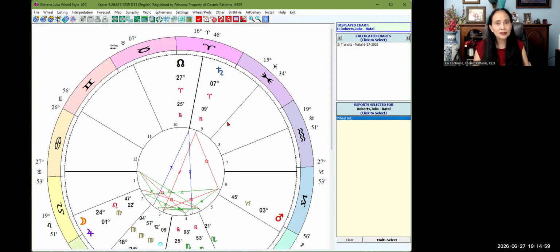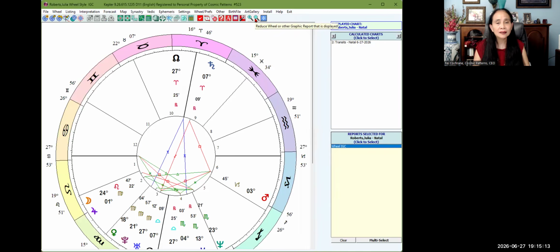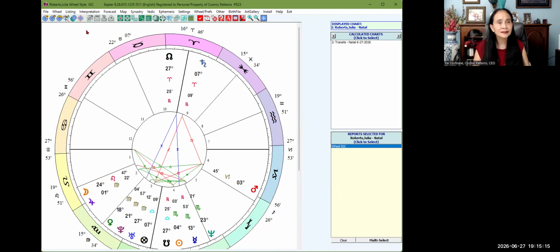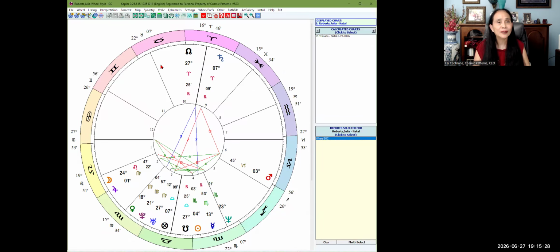Okay, this one you can see it's not centered, but I can use this feature in here and click on fit to window area and it will fit it up. Okay, I will enlarge it a little bit in here and decrease the wheel a little bit. Click on here, click on fit to window area. Okay, so here we go. Here is our Sirius program. I'm sorry, the Kepler program.